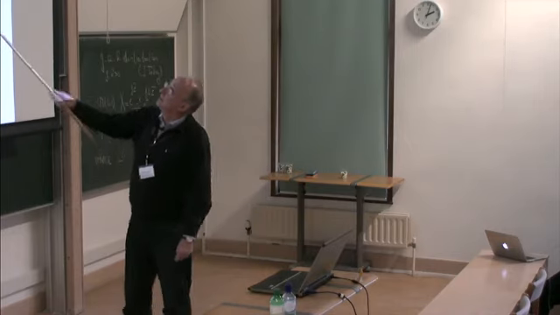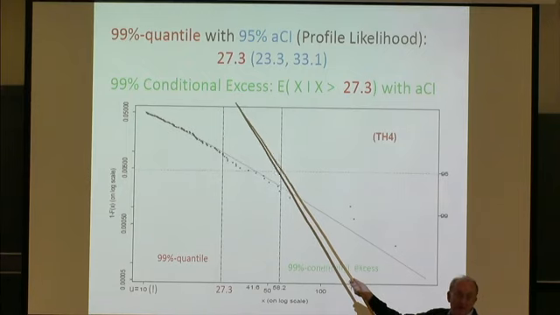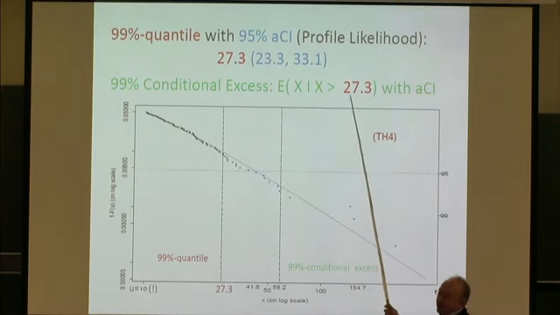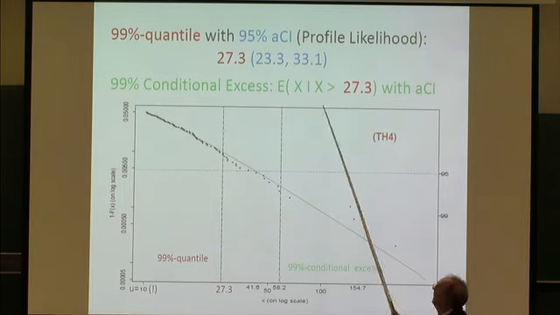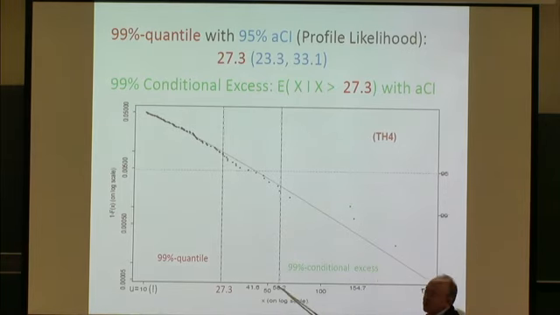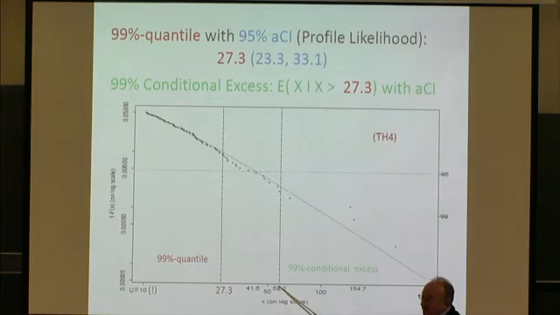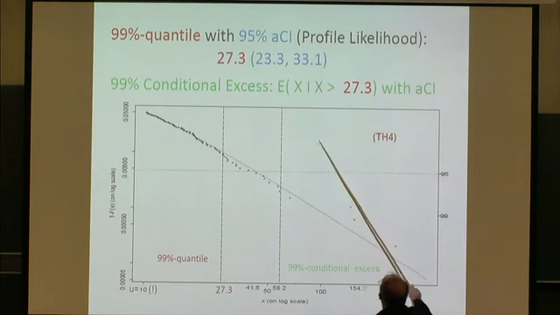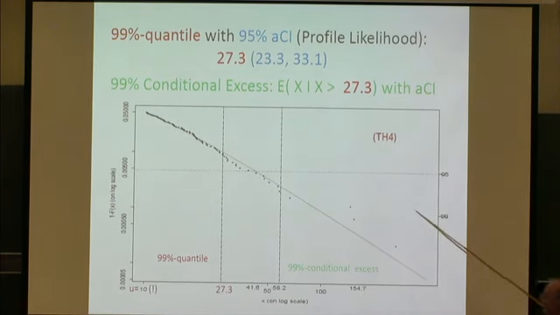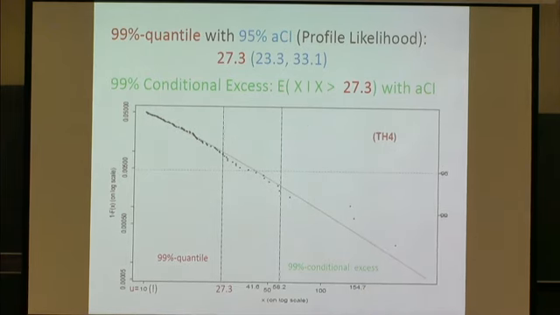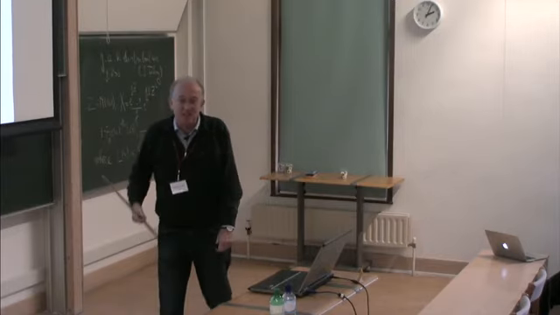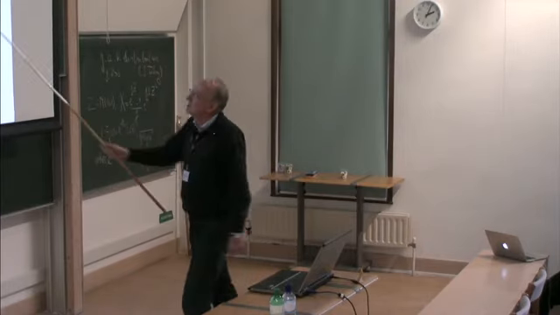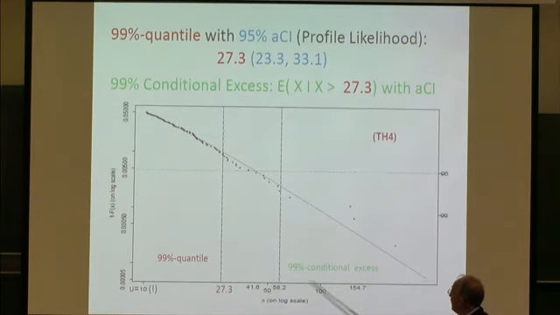I put the second measure there, the expected loss given I have a high loss. I mean, this is the what-if. The point estimate is about 60 million. And now if you do the profile likelihood, I can just see it here on the blackboard. That's the profile likelihood. I cannot explain what the profile likelihood is. It's a standard methodology in statistics, in likelihood statistics. If you now drop down, you see it's 40 to 150 roughly. That's modern extreme value theory.